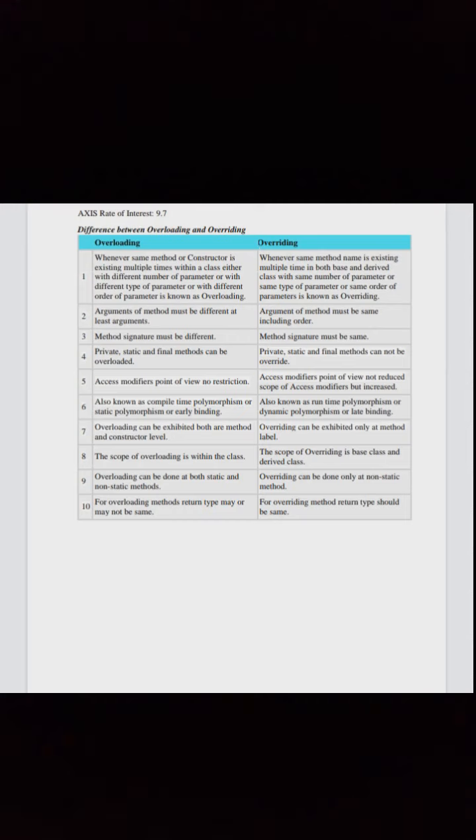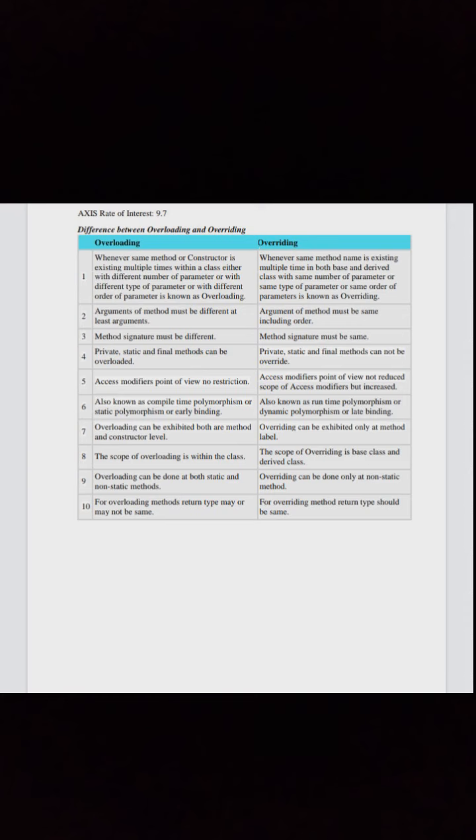Difference between overloading and overriding. First I will tell overloading, then overriding. Whenever the same method or constructor exists multiple times within a class, with a different number of parameters, a different type of parameters, or a different order of parameters, it is known as overloading. Whenever the same method name exists multiple times in both the base and derived class with the same number, type, or order of parameters, it is known as overriding.